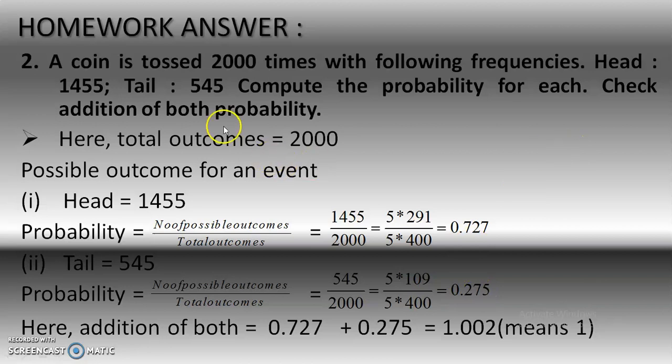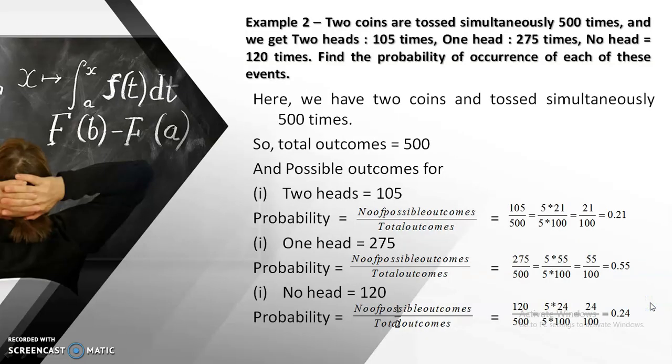Check addition of both probabilities. Here addition of both equals 0.727 plus 0.275 equals 1.002, means 1. Hope your answer is right. So going to the session, example 2.